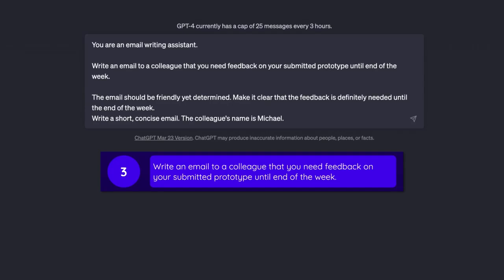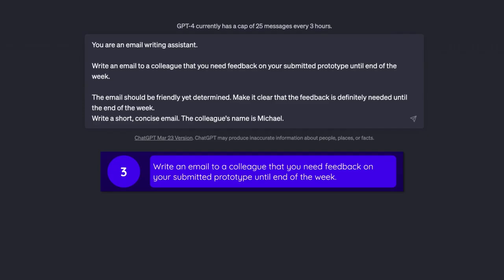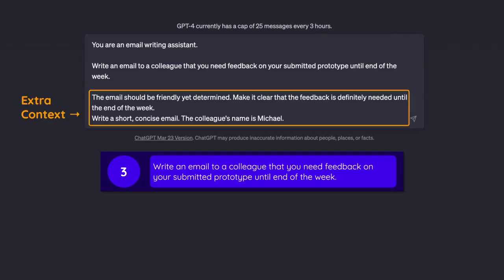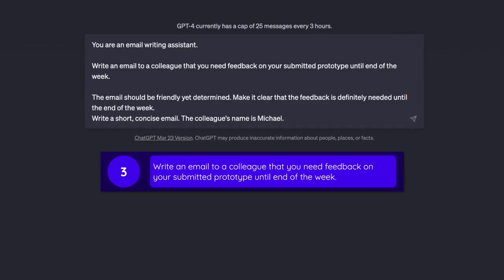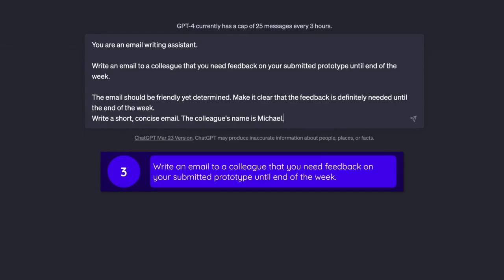Now here in my prompt, as pretty much always, I do set a role, making it clear that we're talking about writing emails here. Then I pick this role up again in my goal, where I describe the main goal of this prompt here. And then thereafter, I again add some extra context that the email should be friendly yet determined. So with that, I'm setting the tone of the target output. That ChatGPT in its result, in its output, should make it clear that the feedback is definitely needed until the end of the week. Again, highlighting the importance of this part of the goal by repeating those important keywords, end of the week.